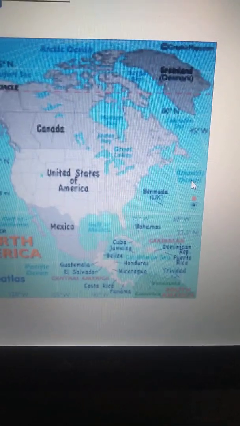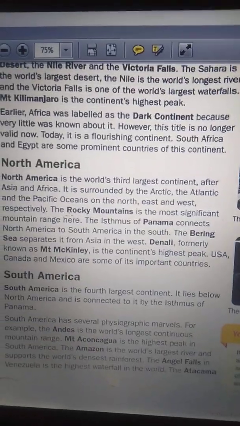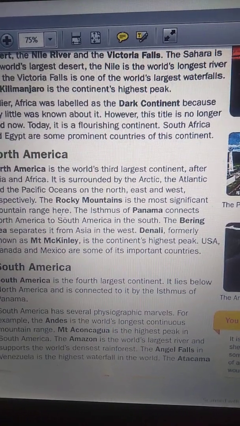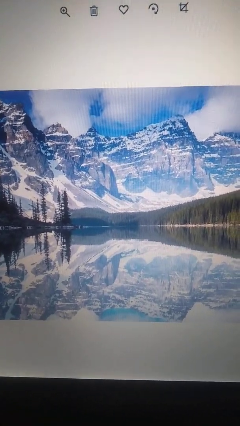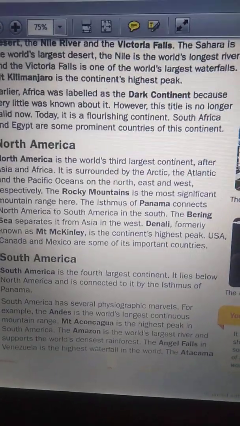So this is the continent North America. It is surrounded by Pacific Ocean, right? Atlantic Ocean, Arctic Ocean. Okay. The Rocky Mountains is the most significant mountain range here. These are the Rocky Mountains in North America.